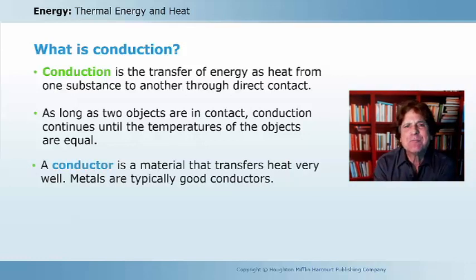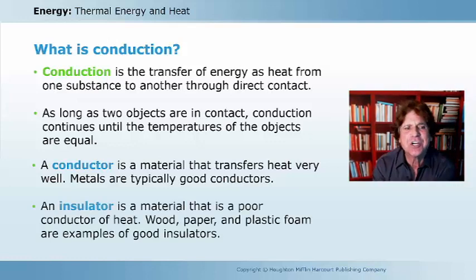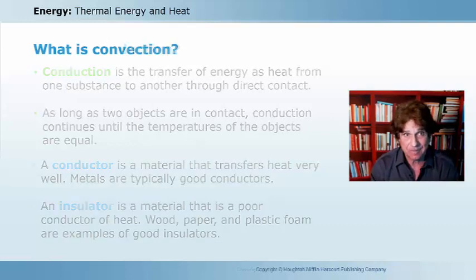Now, there's two different types of materials when it comes to the conduction of heat. One is actually called a conductor. And a conductor is a material that transfers heat very well. And metals are a good example of conductors. The other type of material is called an insulator. And an insulator is a material that is a poor conductor of heat. And good examples of that might be wood or paper or plastic foam. They prevent the easy transfer of heat.